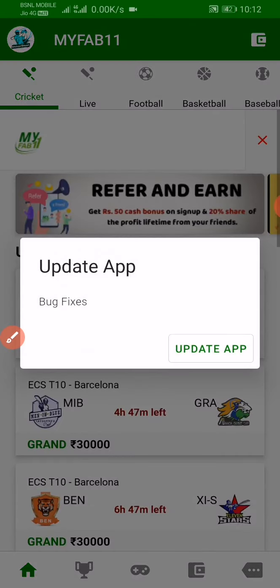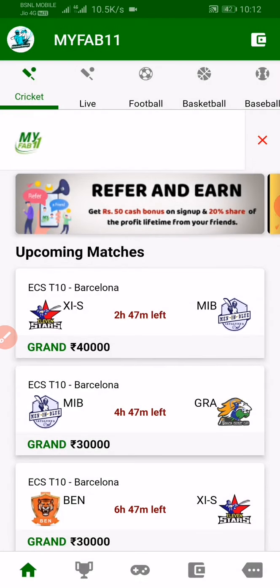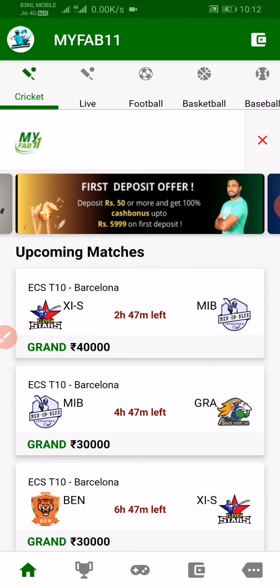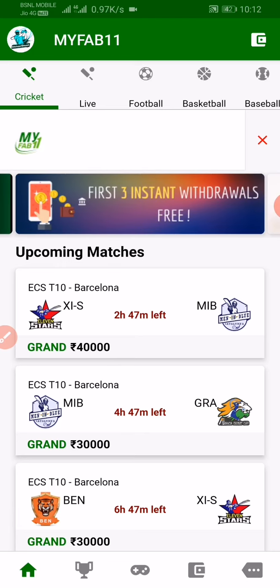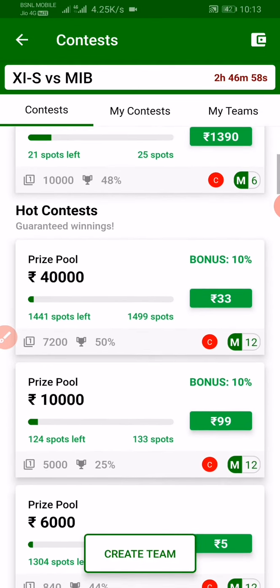See guys, this is the MyFab 11 app, which is the best alternative app for Dream 11. Better than Dream 11 according to commission, withdrawal, and so many things. So I am going to show you how this app is better than Dream 11. So just click one match and check the contests as well.